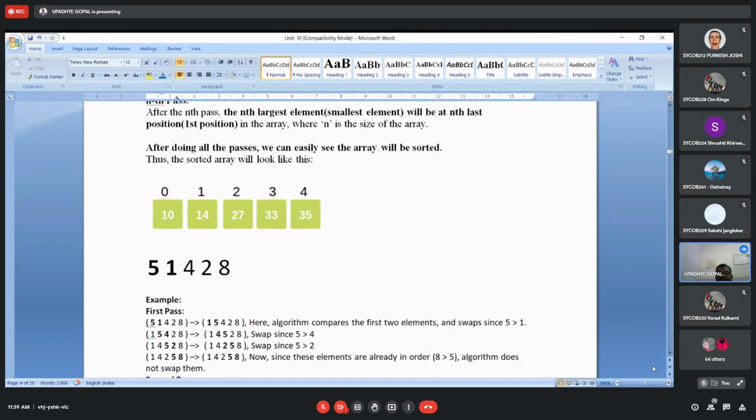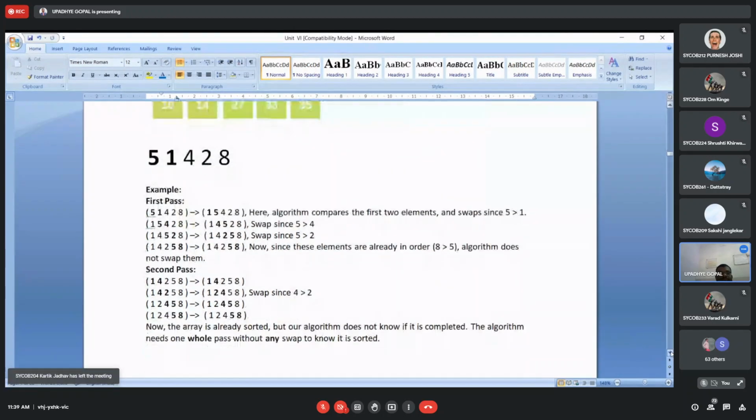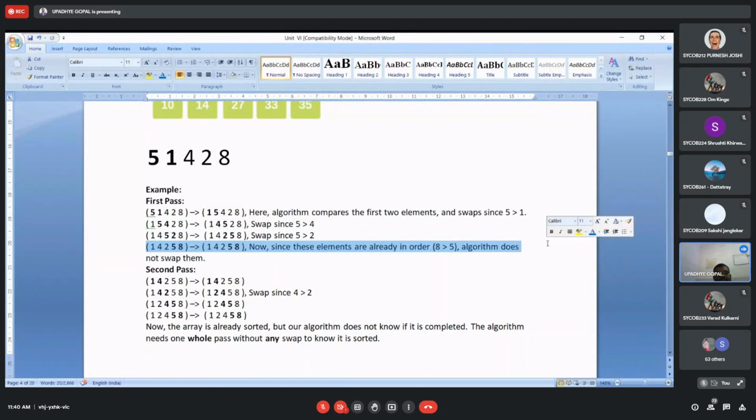So in brief, you can see this example. We have 5 elements: 5, 1, 4, 2, 8. The first pass is responsible for exchanging the elements 5 and 1 because 5 is greater than 1. Then 5 will be shifted to the second position. Then it will be swapped with 4, then 5 will be swapped with 2, and then this 5 will be swapped with 8. Likewise, you get the output of the first pass.